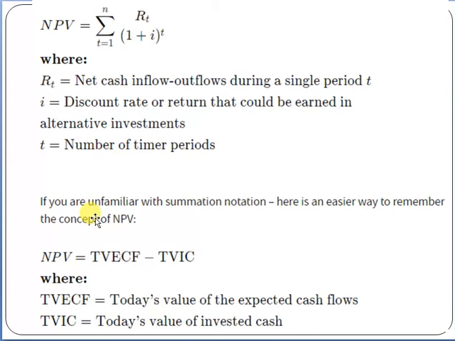Basically, in generic terms, this is a different formula: the net present value is TVECF minus TVIC. Here TVECF is the current value of the expected cash flow, and TVIC is today's, your current value of invested cash. So you can say it is the cash flow minus the invested cash. In generic terms, this is the main formula.